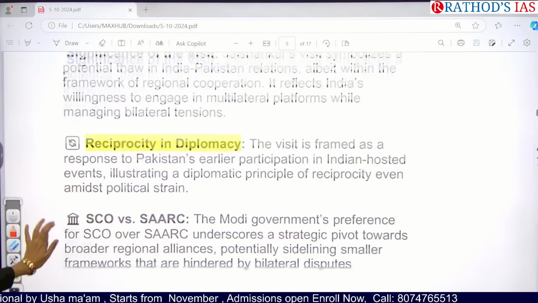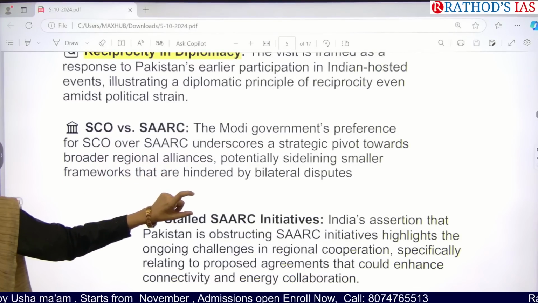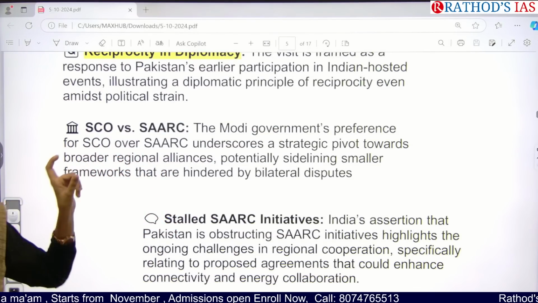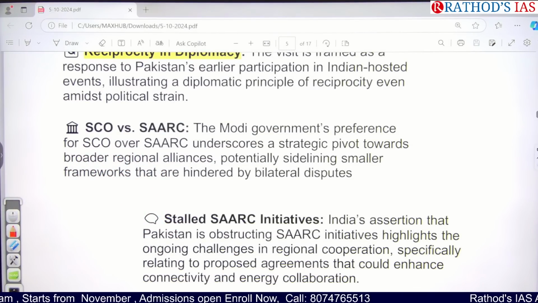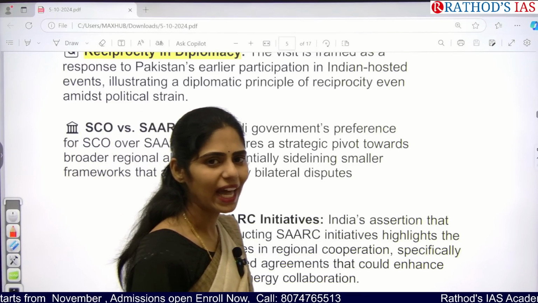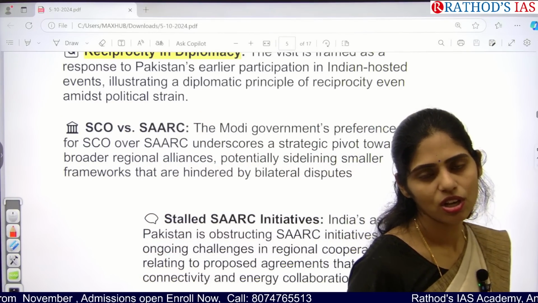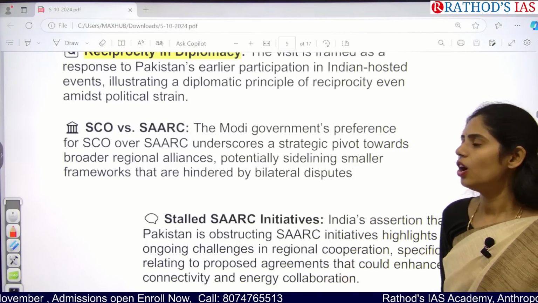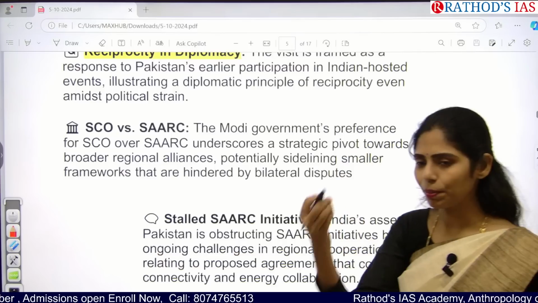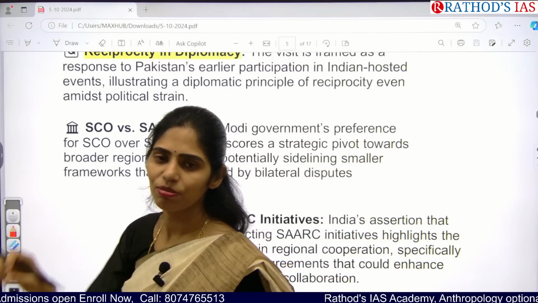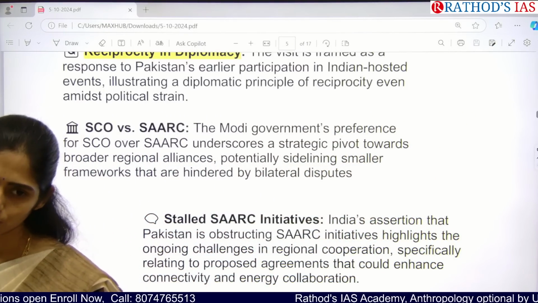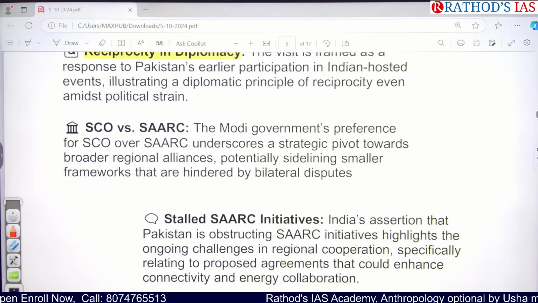And next, as I said, India and Pakistan are members of these two organizations, SAARC and SCO. But there is decreased relevance of SAARC, because whenever India proposes anything, Pakistan says no. If Pakistan proposes something, India says no. So the relevance is decreasing.